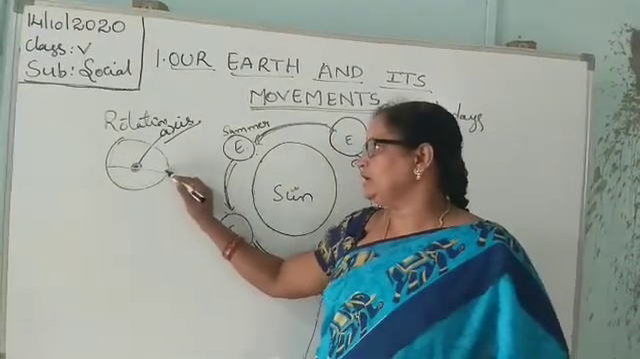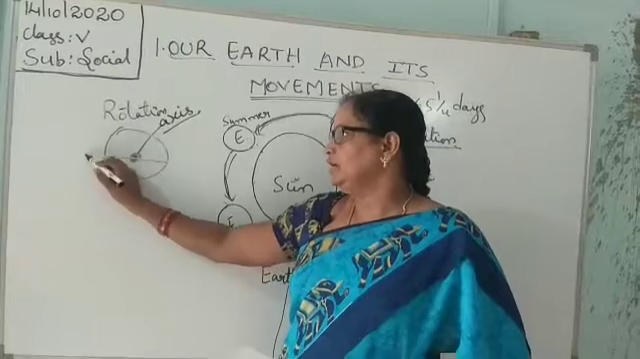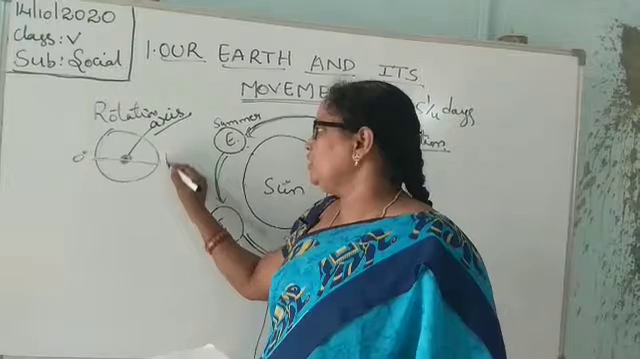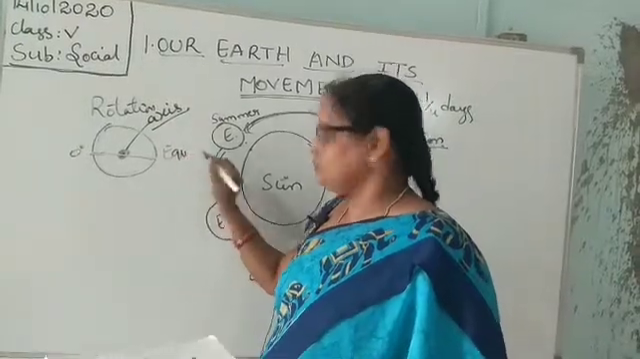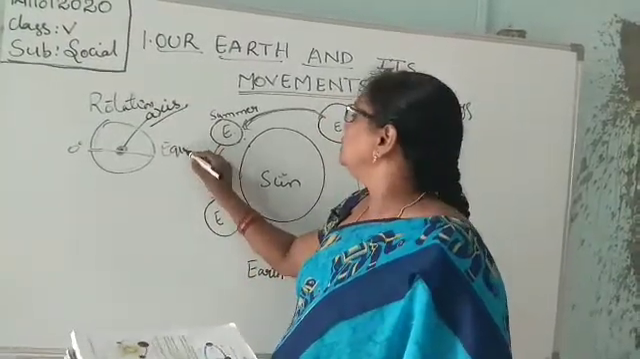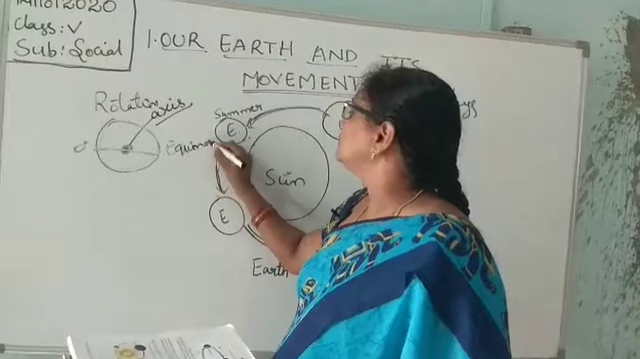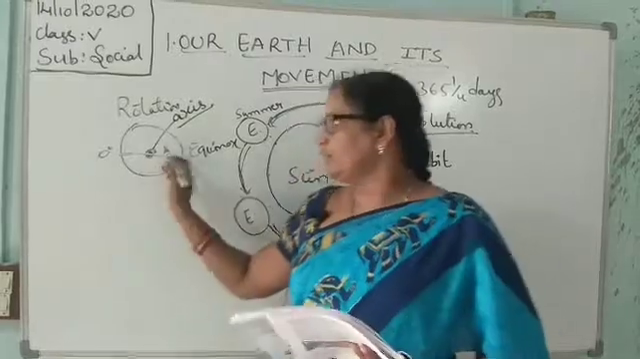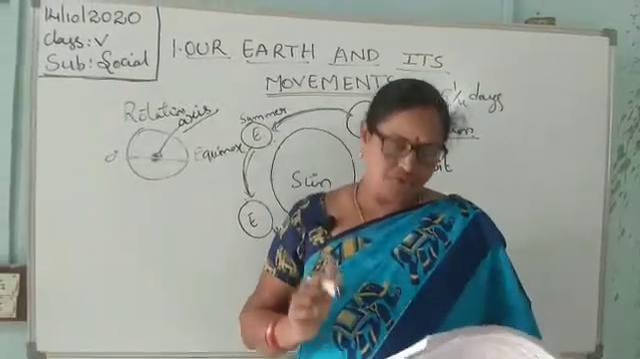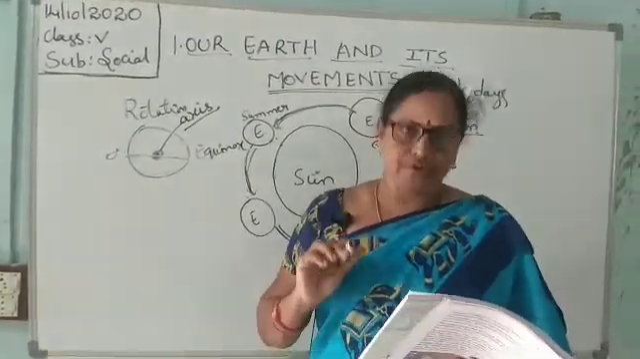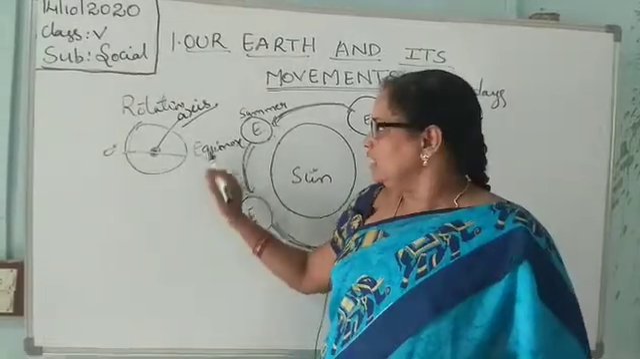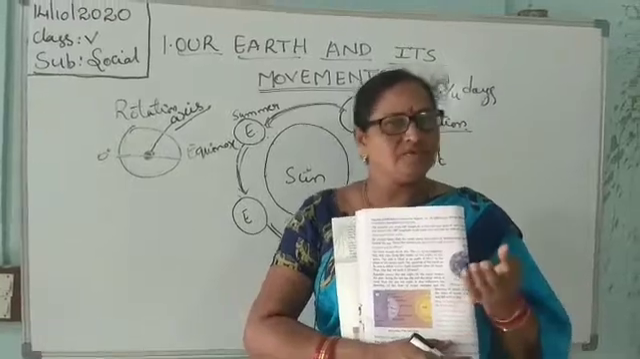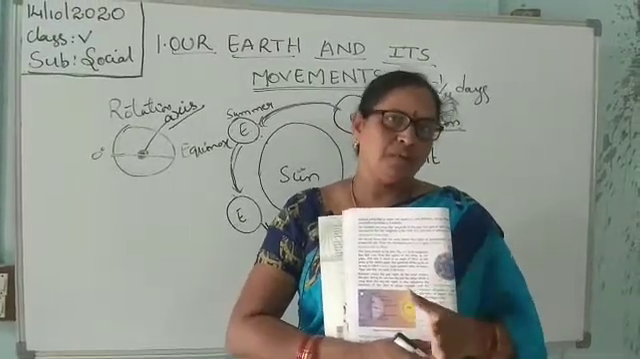In the middle of the earth, it is passing on the 0 degrees. It is called an equinox. Equinox: when the sun rays fall directly on the equator. Which dates? March 21st and September 23rd. Equinox means the day and the night are perfectly equal.